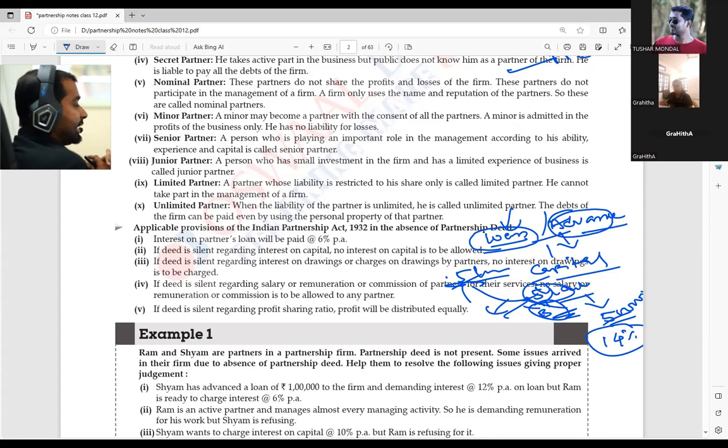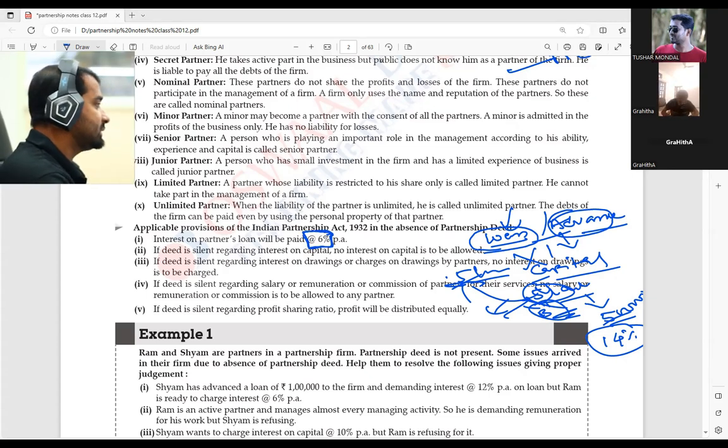At that time, B is even a partner of the firm. So the firm says, oh dear, you are the partner of the firm only, so there will be no interest on loan also. At that time, this will not be allowed. Interest on loan will always be allowed, even though the partnership deed is not there. Right? Even though the partnership deed is not there.